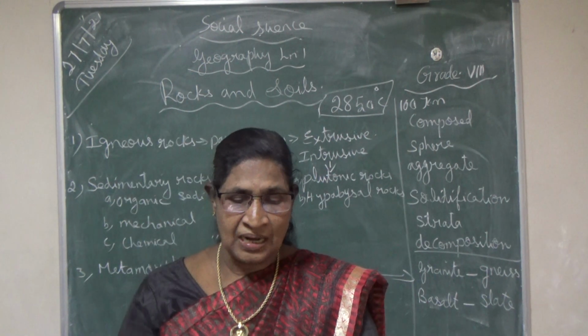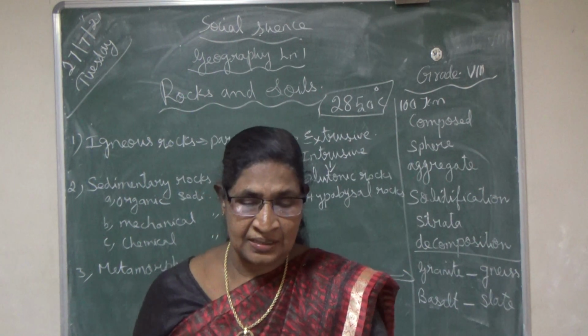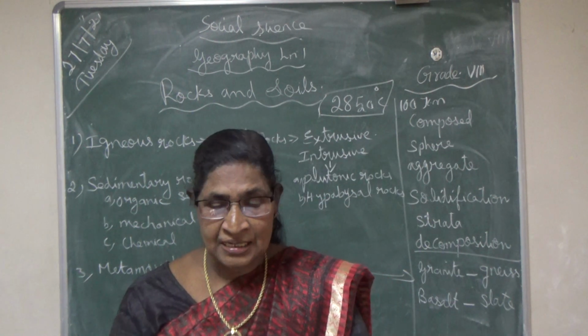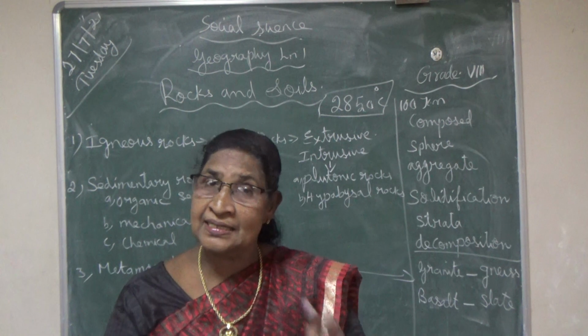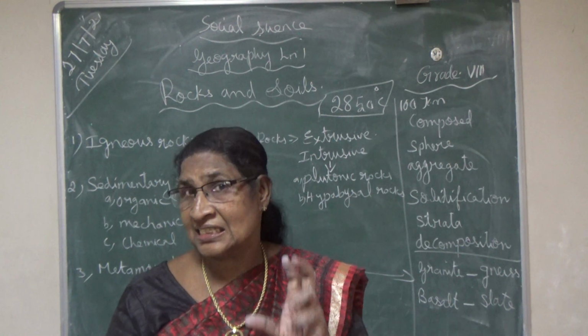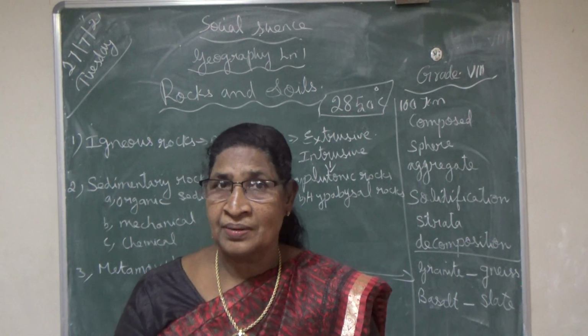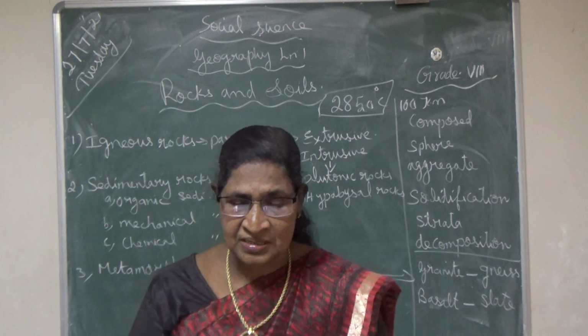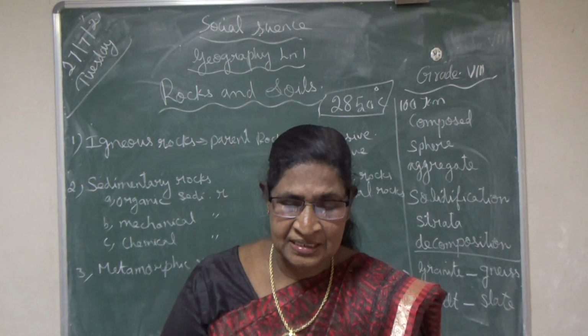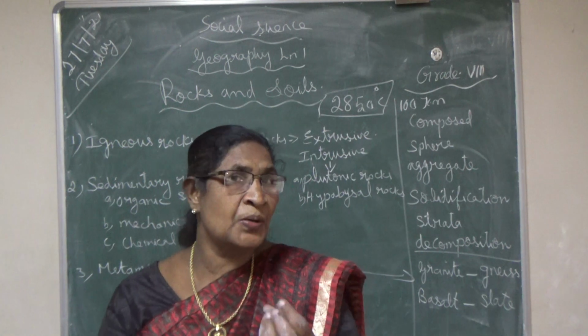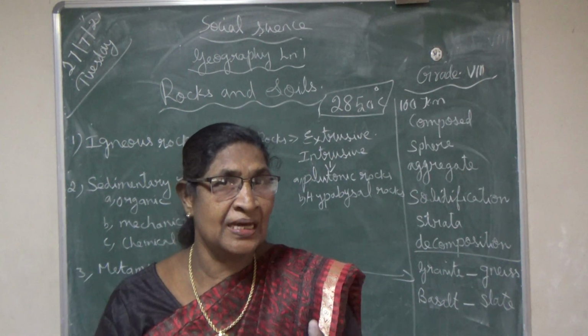Sedimentary rocks are an important source of natural resources. I told you igneous rocks are very useful for construction purposes because they are very hard. But sedimentary rocks are not very hard. They are soft and get eroded easily.